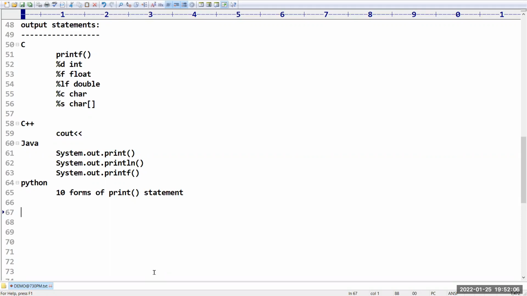These are the 4 programming languages and the output statements which are available. Could you please confirm, guys, up to this, do you have any doubts? Theory part, is it clear? Yes, Sufyan, cout is used to print output on the screen. I will explain with the program. Just theoretical wise, clear, right? Sufyan, don't worry, I will explain with the help of a program, then you will get clarity.